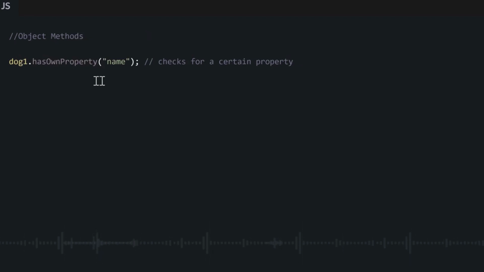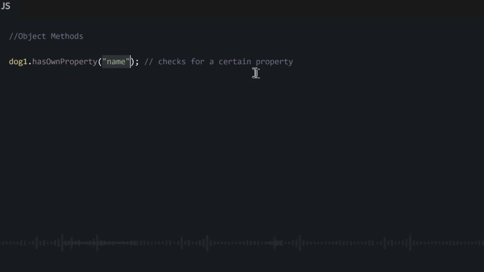Just like I told you, strings, numbers, and arrays have their own methods that we use to do things to them, maybe modify them or change them or check something in them. Objects also have their own methods as well. One common method we have is to check if our object has one specific property inside. This method is called hasOwnProperty. So to use this method, you first write the name of your object, then you put dot hasOwnProperty. Then inside the bracket of this method, you write the property you want to check for.